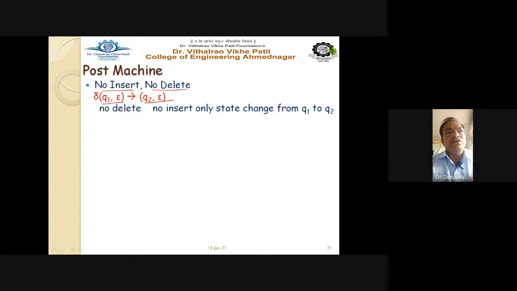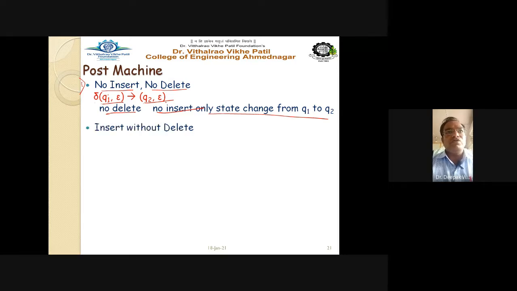Delta, so the queue operation or the post machine operation. This is the first operation: no insert, no delete. It means delta q1 epsilon gives you q2 epsilon, so only the state is changing from q1 to q2. There is no delete and no insert in this case.